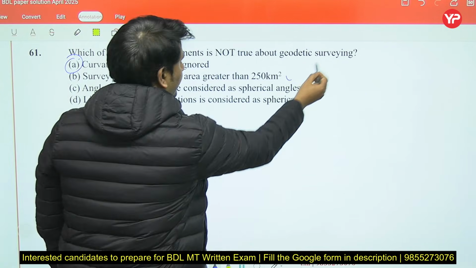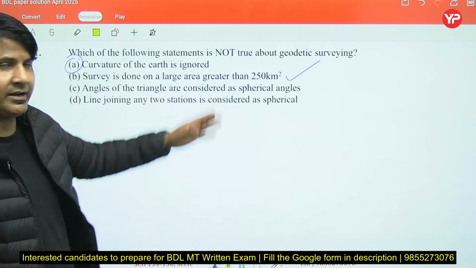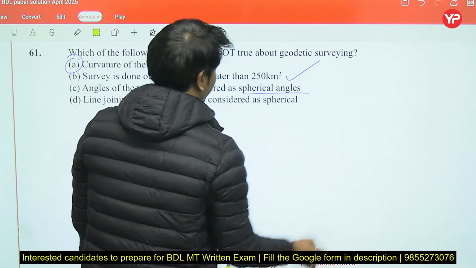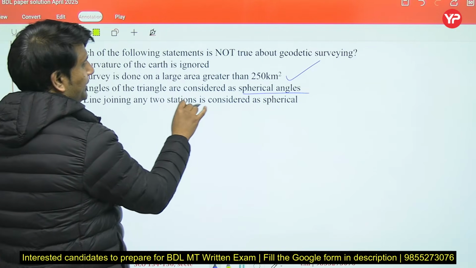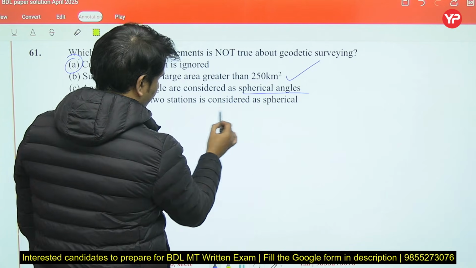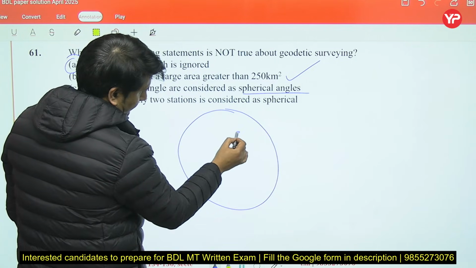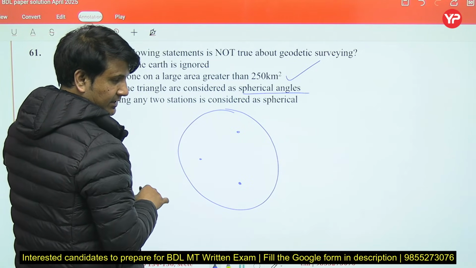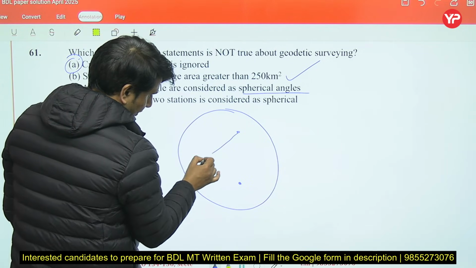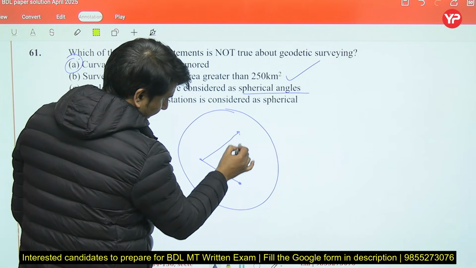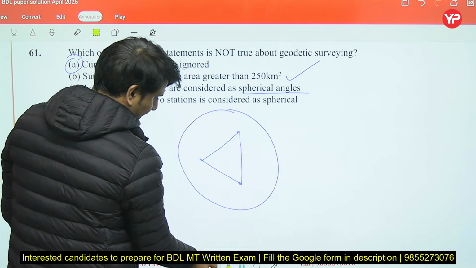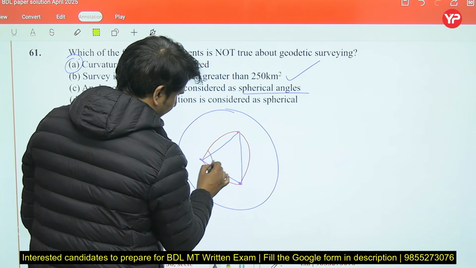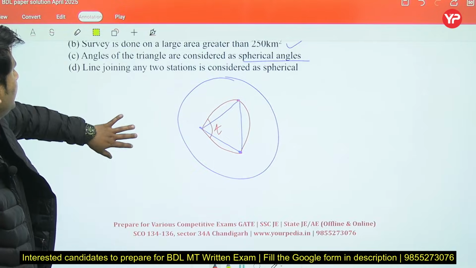Surveys done on large area like greater than 250 km square, triangles are considered as spherical angle. It is also right. Line joining any two stations is considered as spherical. So as you can see, plane survey is performed on less than 250 kilometer square area. If you connect two lines, you will get a plane triangle. But in geodetic survey, curvature of earth is considered, so you will get a spherical triangle and the angle will also be known as spherical angle. So option A is right.